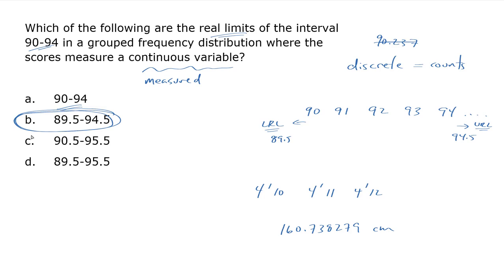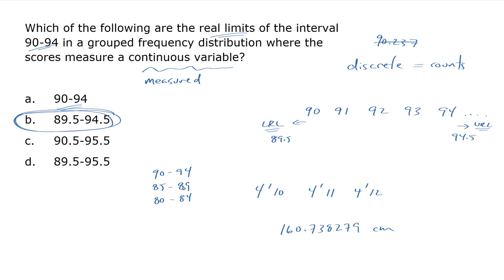And the reason for that is that if one category, like they've pointed out here, is 90 to 94, and the category below is the previous, this is 5 scores. This is 90, 91, 92, 93, 94. So if I went up to 89, what would this be? This would be 85 to 89. That would be the previous one, and then below that I would see 80 to 84.